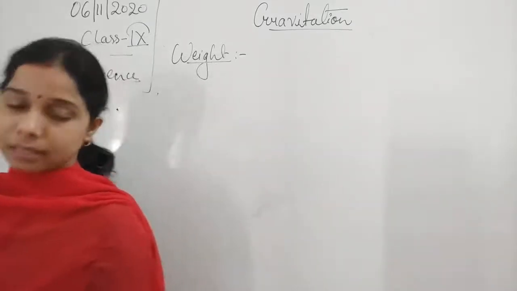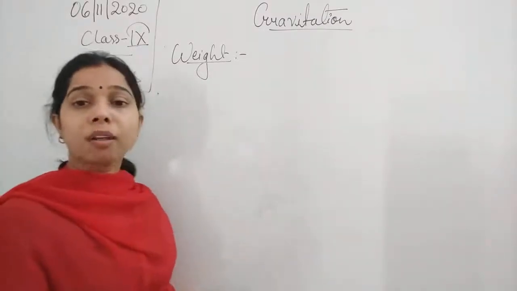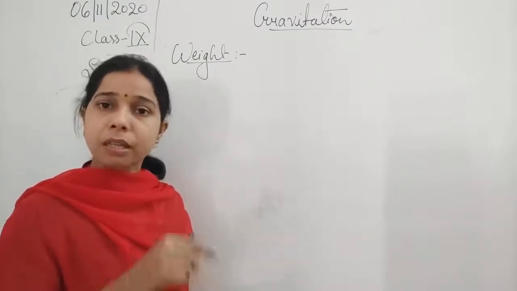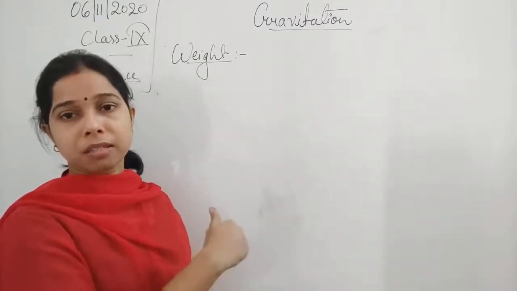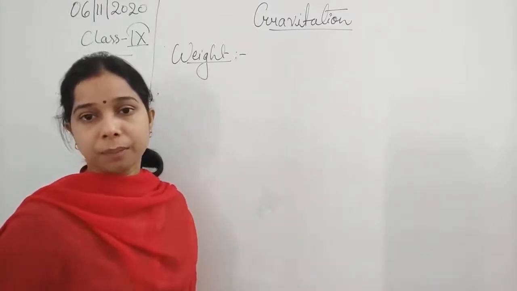So we can say that the earth attracts every body towards itself with a force. And that is why we say that the force is inversely proportional to the square of the distance and directly proportional to the product of the masses of the bodies.